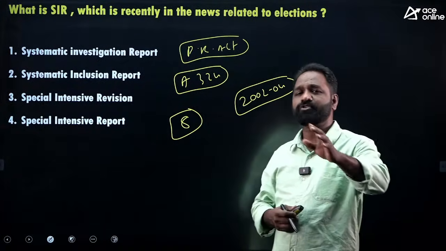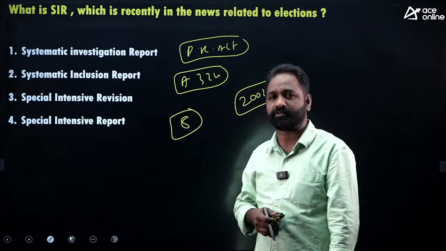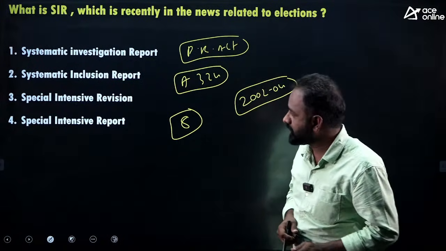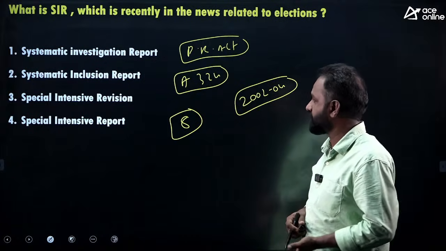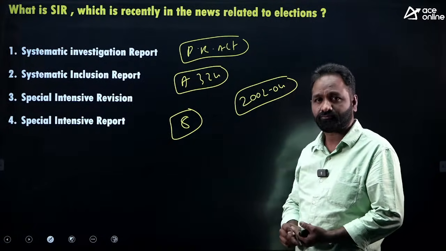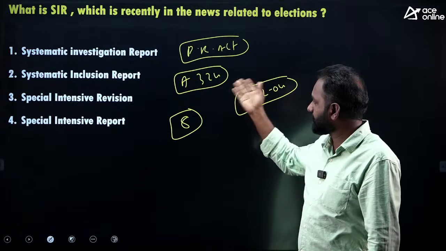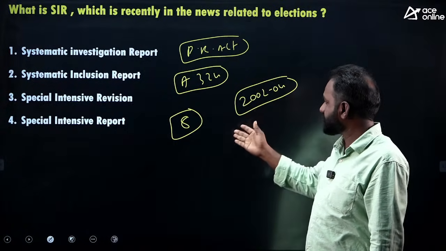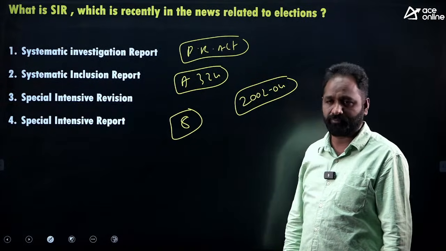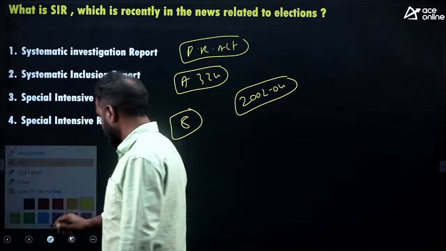So the Election Commission of India has exclusive rights. Before any election, they can conduct the SIR, that is called Special Intensive Revision. Remember that SIR is legal as per People Representative Act and also Article 324. Okay, the last time it happened in 2004. After so many years, it happened first time in Bihar. Now they are doing it in West Bengal.